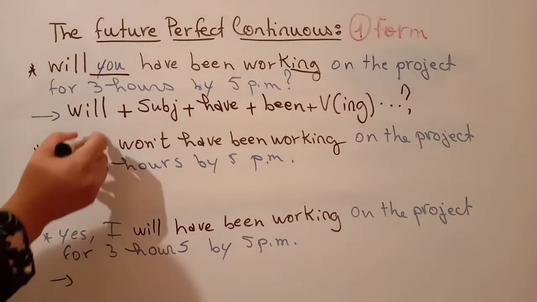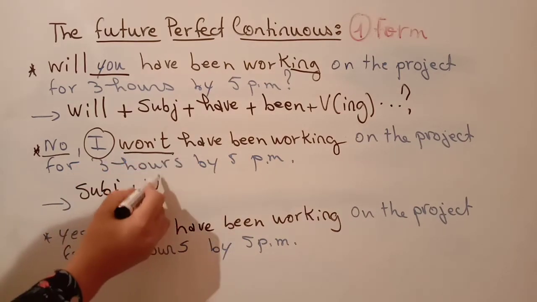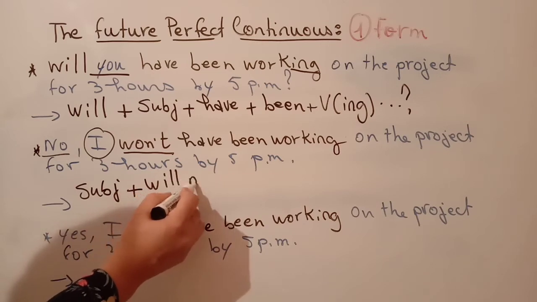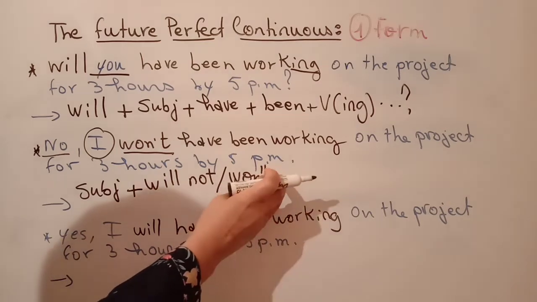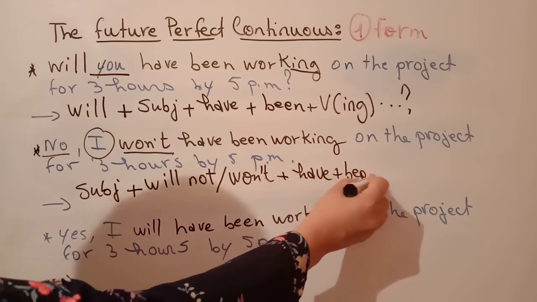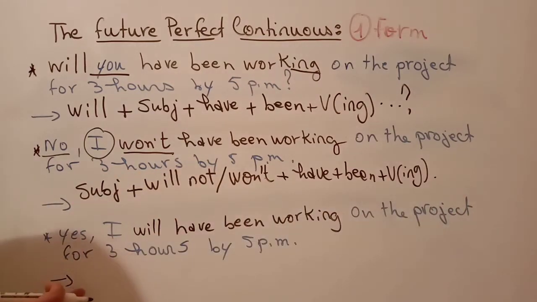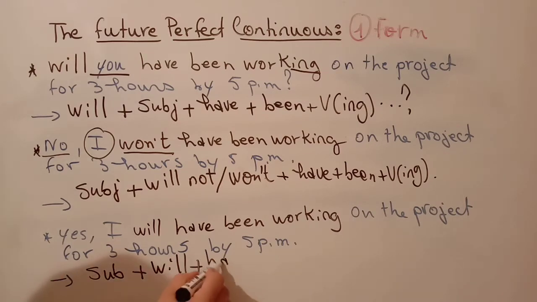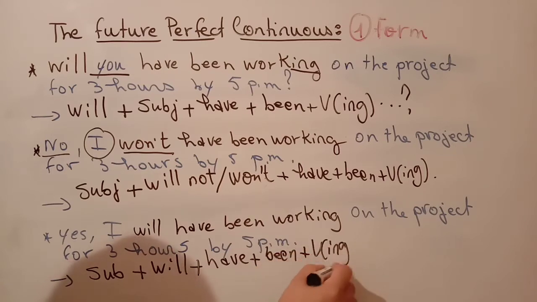In a negative sentence, you have subject plus won't or will not. So won't is the short form of will not. So either will not or won't, okay? Plus have plus been plus verb ing form. In a positive sentence, you start with subject plus will plus have plus been plus verb ing form.